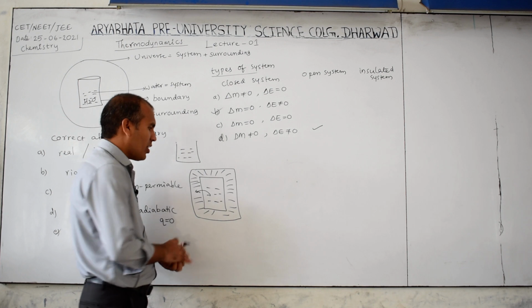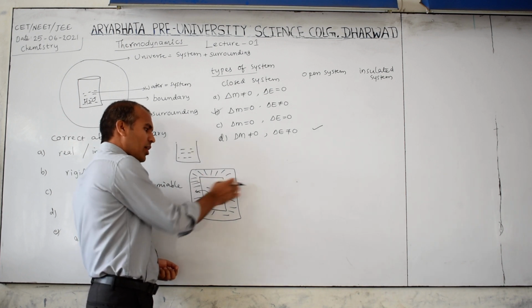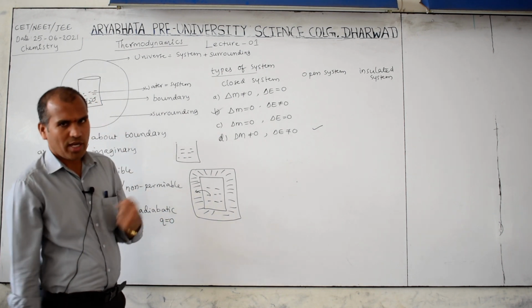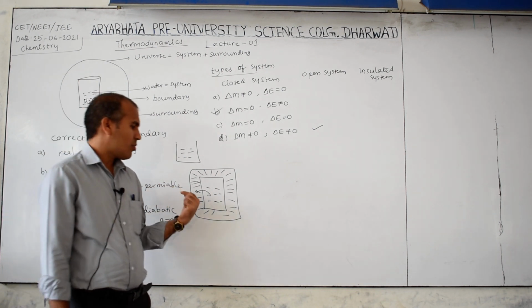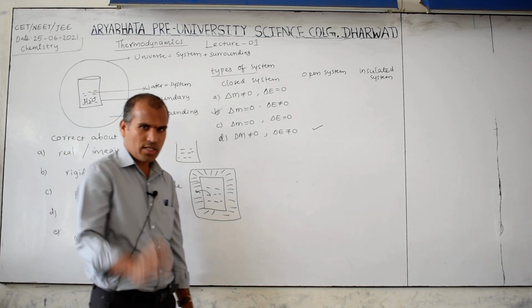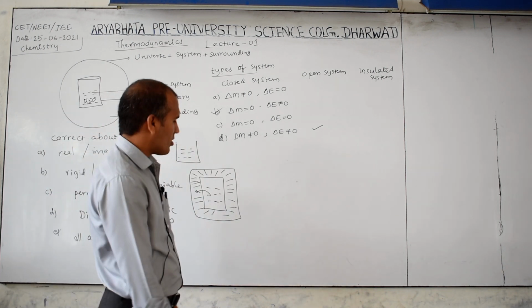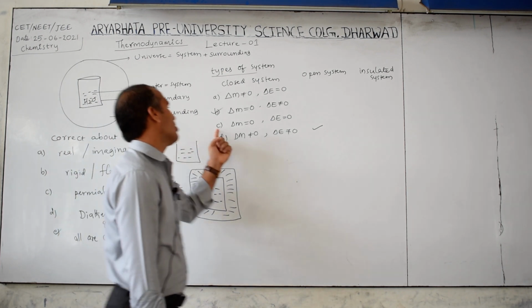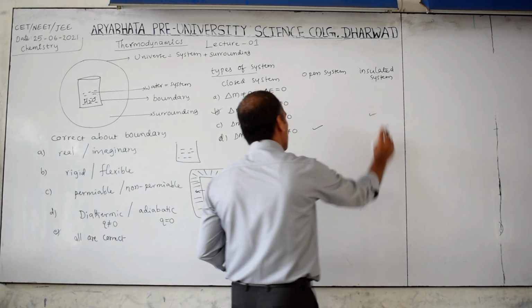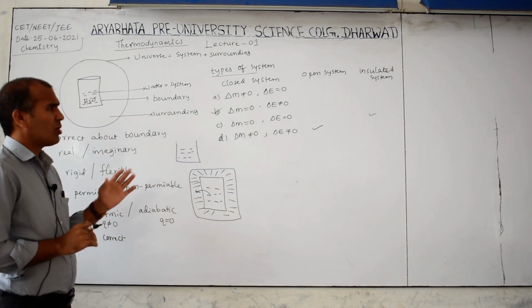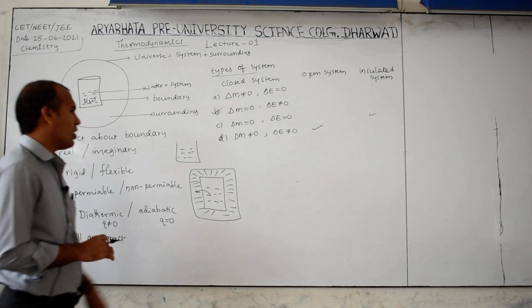Insulated system, what is that? Heat is not going inside, heat is not lost outside. So the system does not gain from the surroundings and does not give to the surroundings. Therefore, heat is constant. Heat is constant means energy is constant, and it is totally closed, so mass is also constant. Like this, which option is there? Option C is there. So like this we have to answer. Okay, in total these three systems are there.